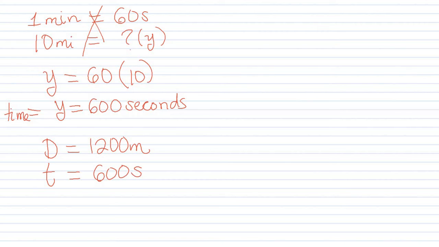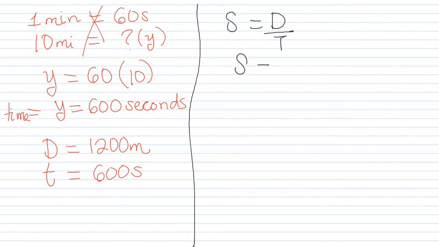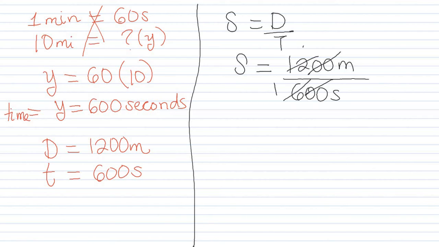Now, we're trying to find the constant speed value. We know that speed equals distance over time, so speed equals 1200 meters divided by 600 seconds, because we're trying to get our answer in meters per second. So cancel this out: 6 here 1, 6 here 2, so speed ends up becoming 2 meters per second.